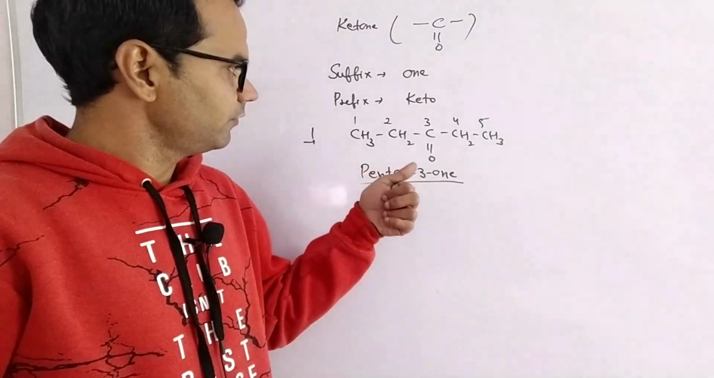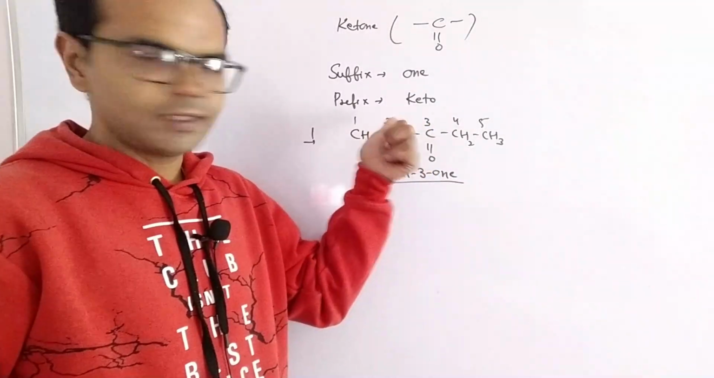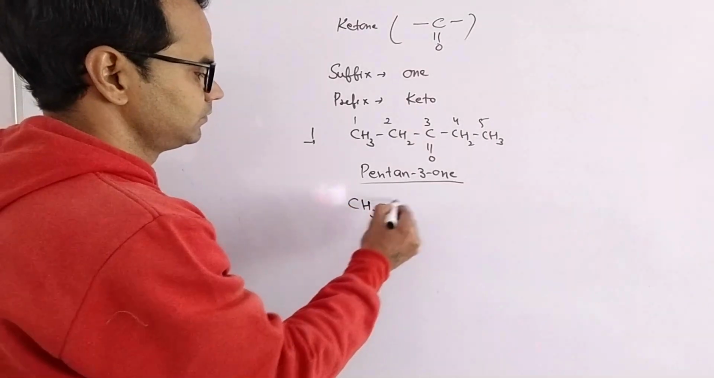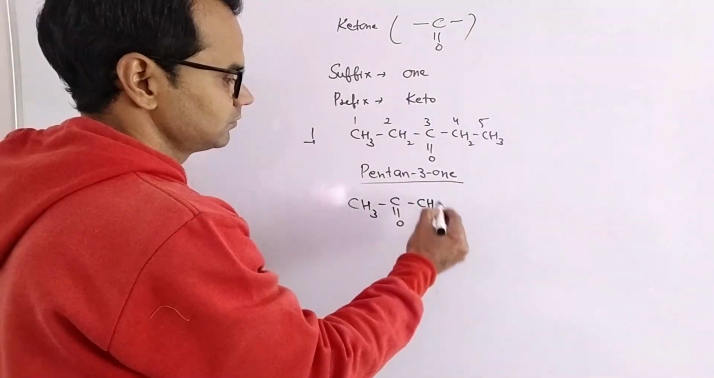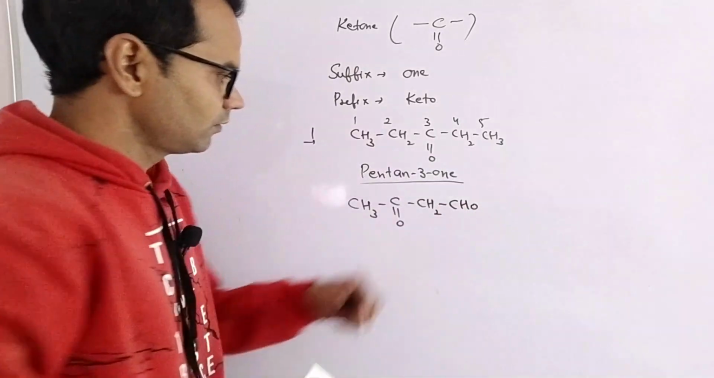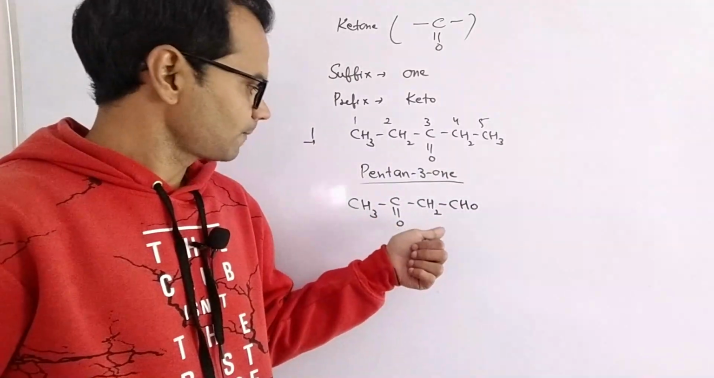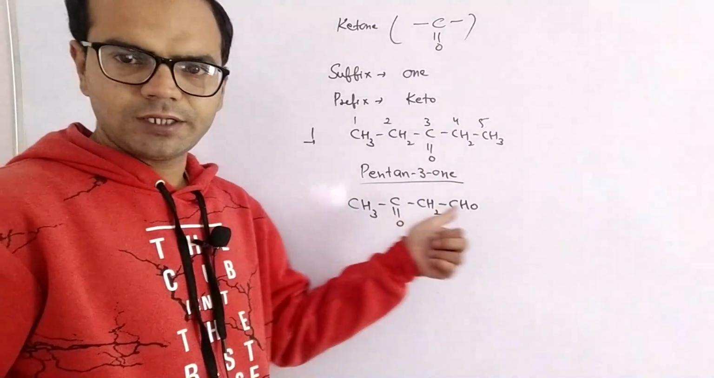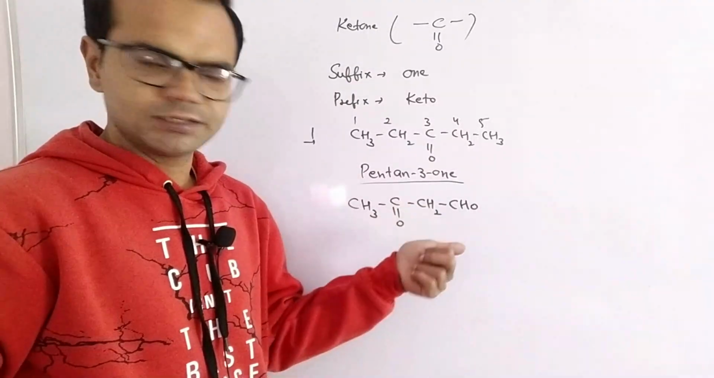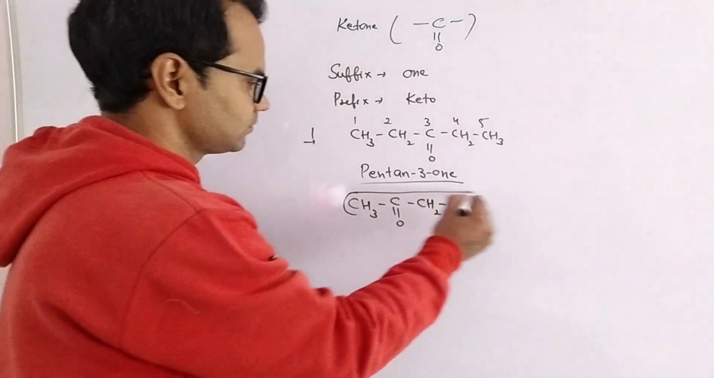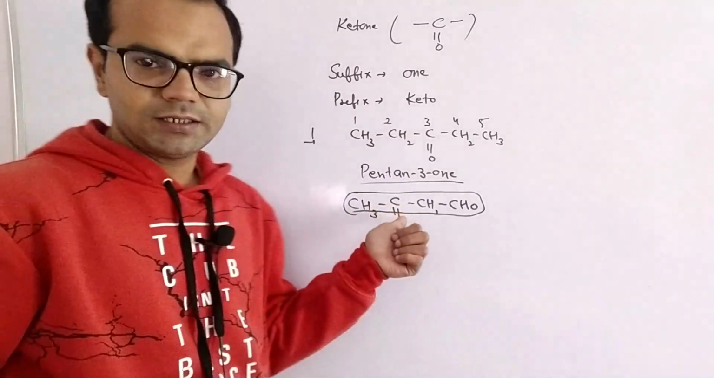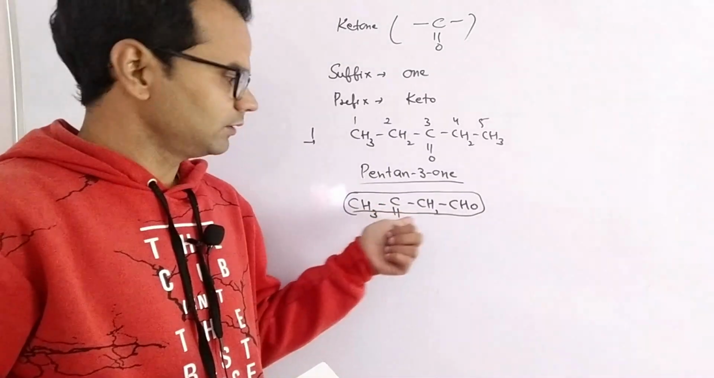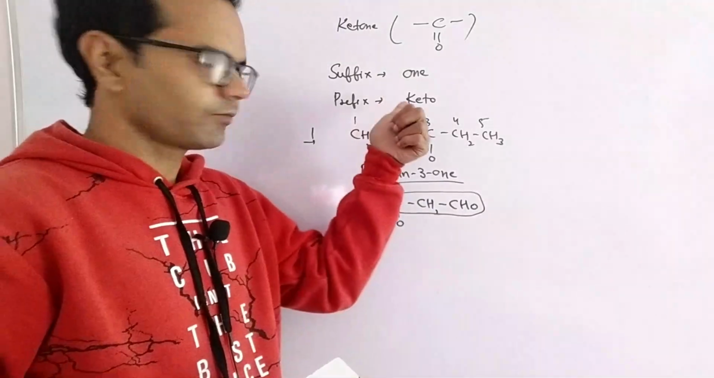But if we have to use it as a prefix, then a higher priority group must be included in the chain. For example, we have to write the IUPAC name for this compound. There are two groups, aldehyde and ketone. The priority of aldehyde is higher, so it will be included in the chain. Now we can't keep the ketone outside of the chain because it can't be present at terminal positions. It is included in the chain but acts as a prefix.